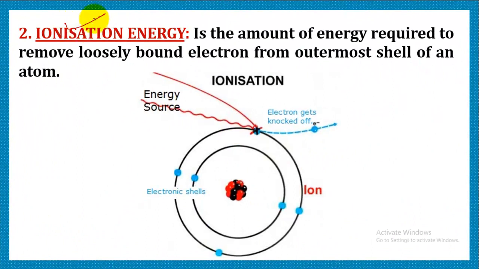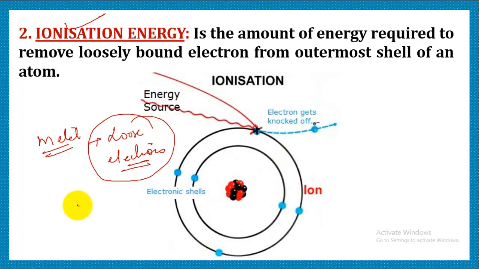Another property is ionization energy. Now what do we mean by ionization energy? As I told you, metals have the tendency to lose electrons, as after losing electrons, they form electropositive ions and attain the stable electronic configuration. Now, how are the metals going to lose electrons?